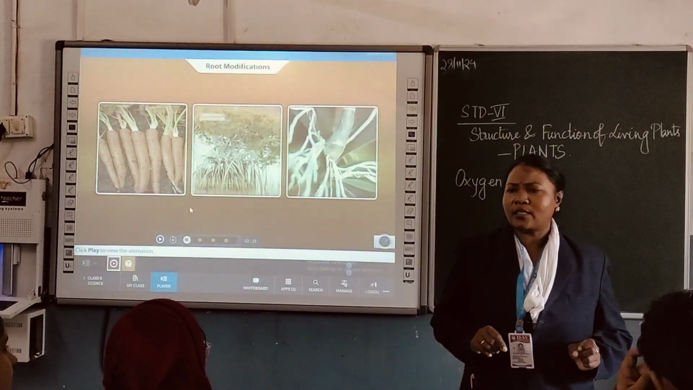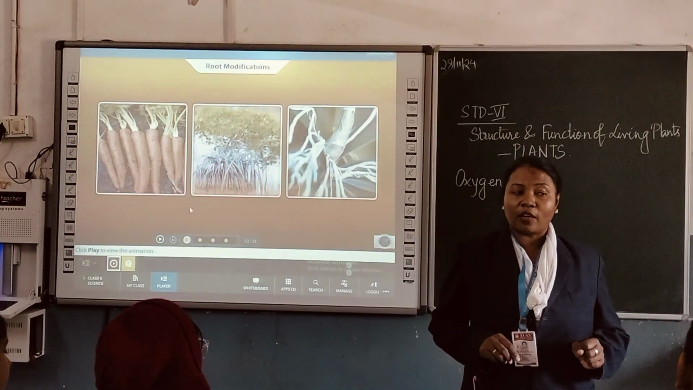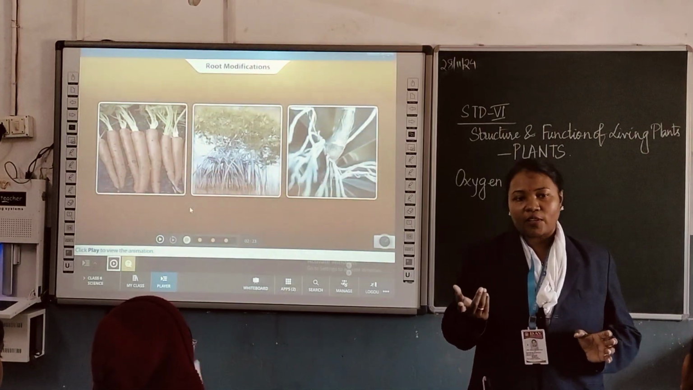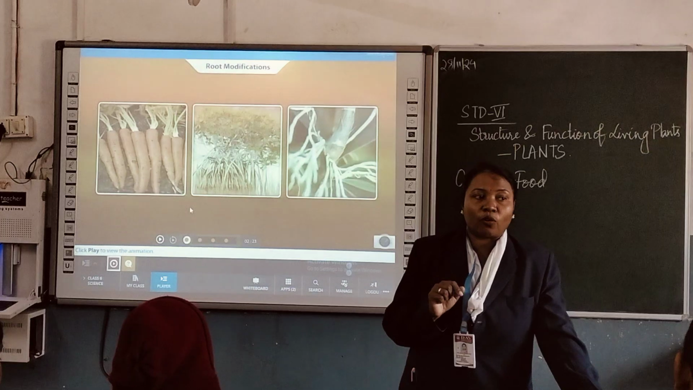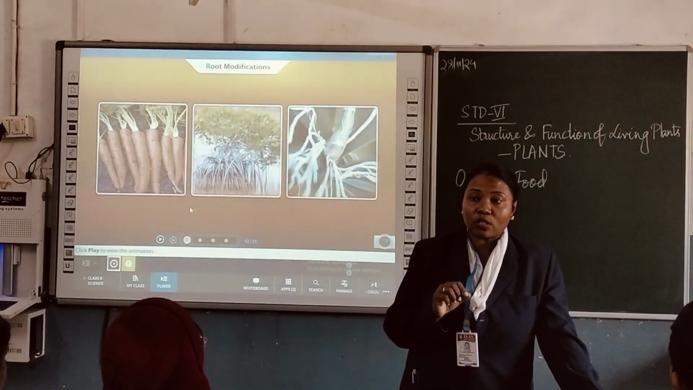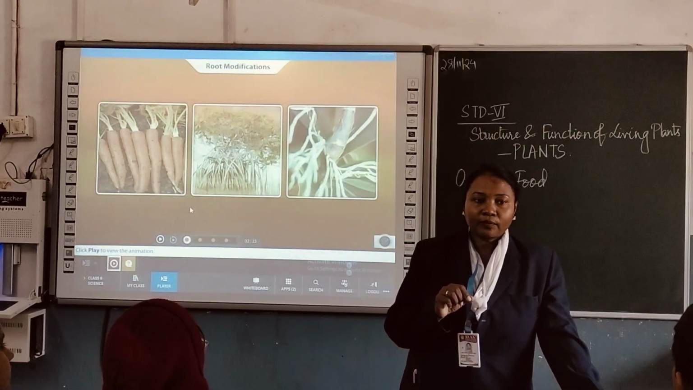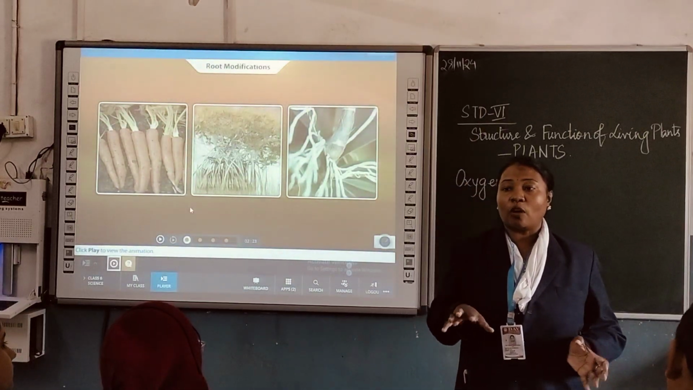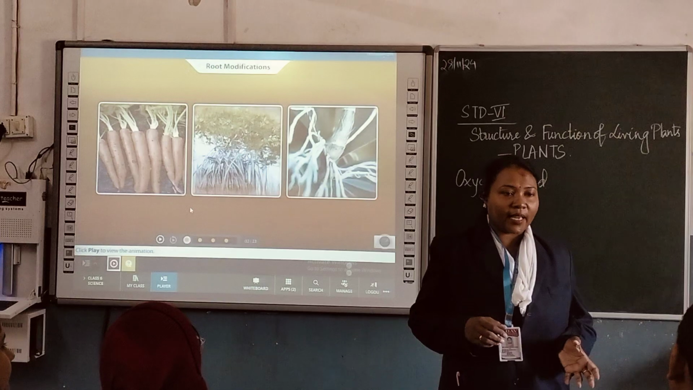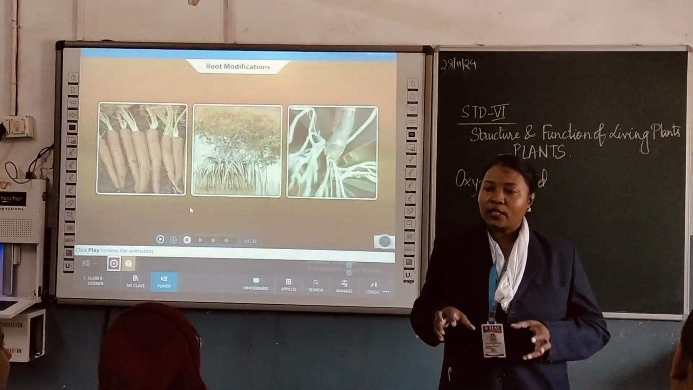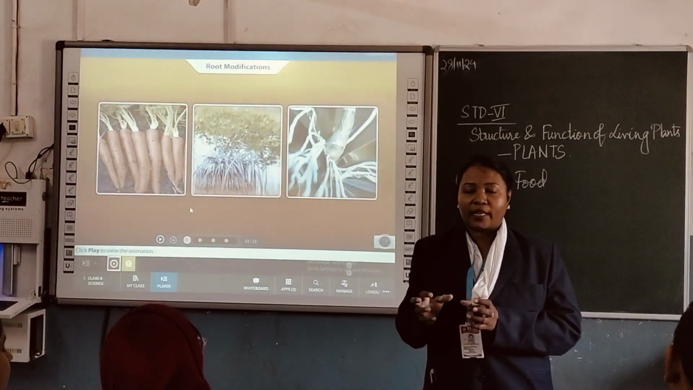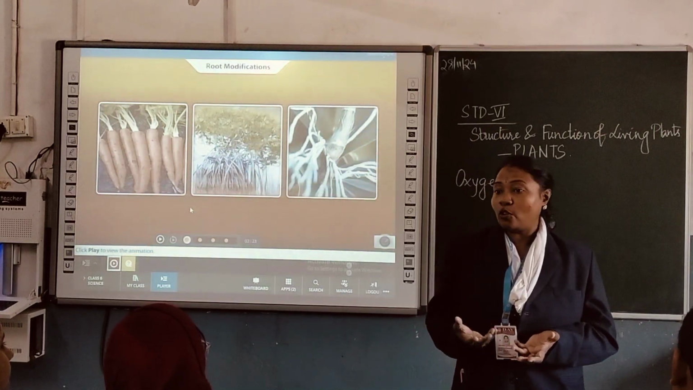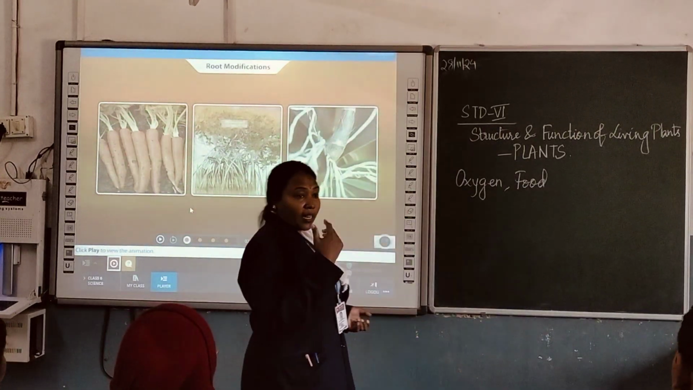Have you seen a parasitic root? I will ask you, ma'am, what are parasitic roots? I have often told you when you were studying in the lower class that parasitic roots are those roots which suck the food and water and mineral salts from other plants. So they are parasites. What do parasites do? They depend on and suck the food material from other living bodies, thereby killing them. Now you will be surprised how these roots are killing other roots.